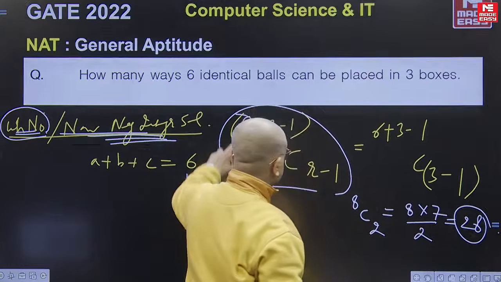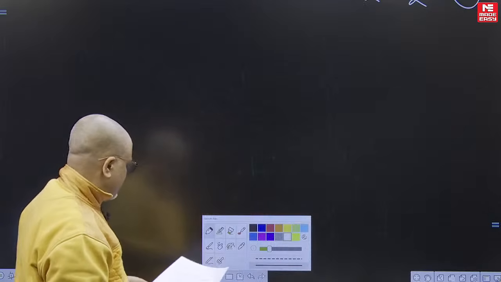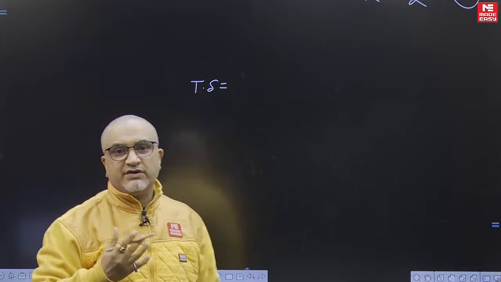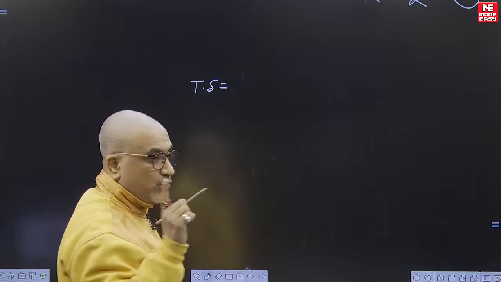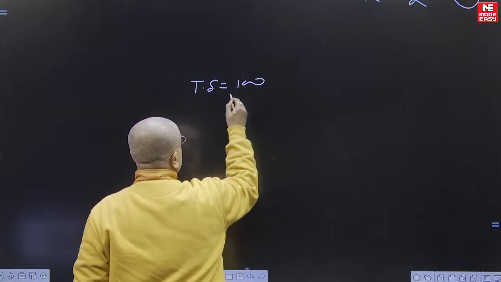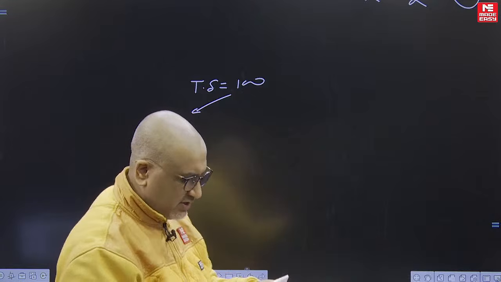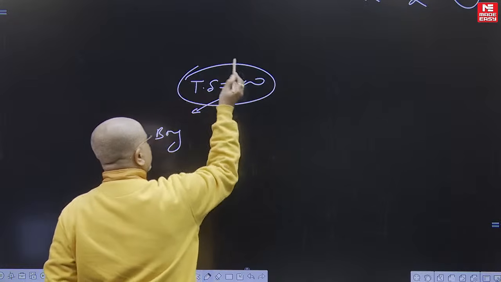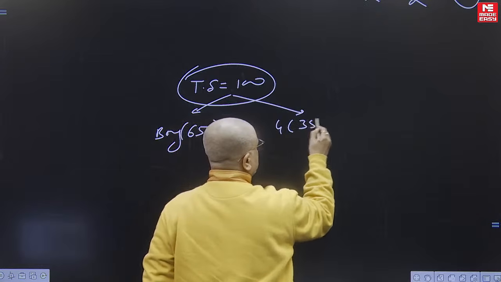One more thing, there was one question which is slightly ambiguous, but still I'm going to take it for you. He's saying, out of a given set of students, now across my lecture I have said whenever everything is in terms of percentage, and he is talking only about percentage, not giving any values, then we will take the total as 100. This is an ambiguous one, not a complete question. Out of 100 students, he is saying boys are 65%. He did not give a number, so just for the sake of simplicity, as we do in our class, I took it as 100, so girls obviously come to 35.